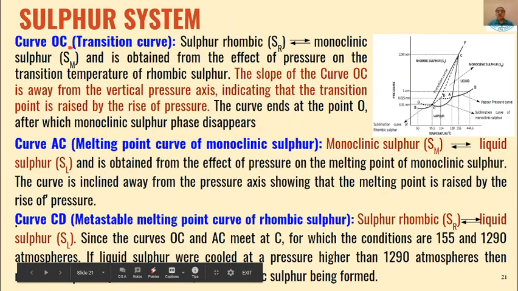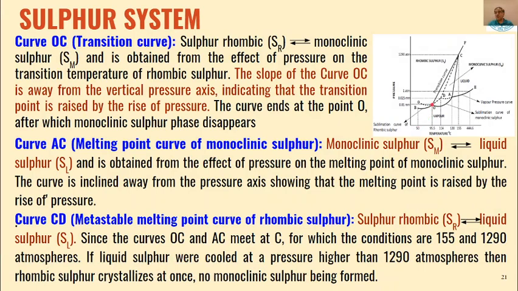Then next is curve OC. This is equilibrium between rhombic sulfur and monoclinic sulfur. So this O, as I have told you, is 95.5, and then C here, temperature is 155 degree centigrade, and pressure is 1290 atmosphere.